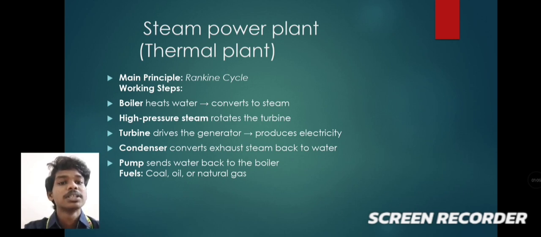The turbines drive the generator and produce electricity. Then the condenser converts exhaust steam back to water, and the pump sends the water again to the boiler. The fuels used in steam power plants are coal, oil, and natural gas.